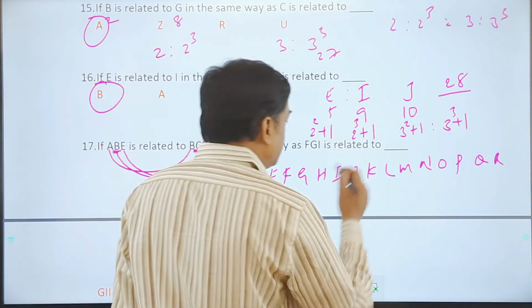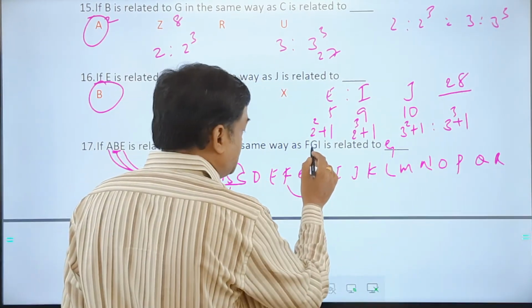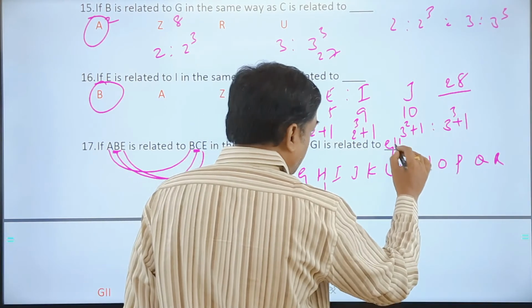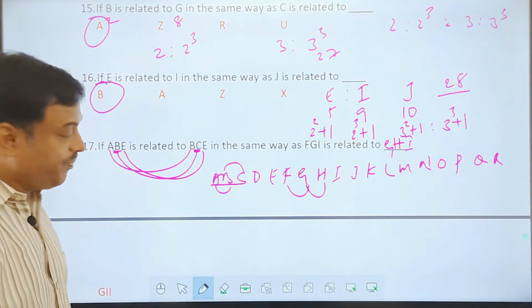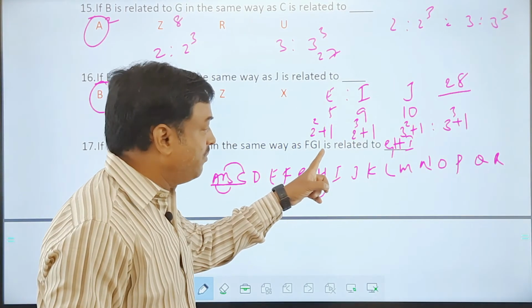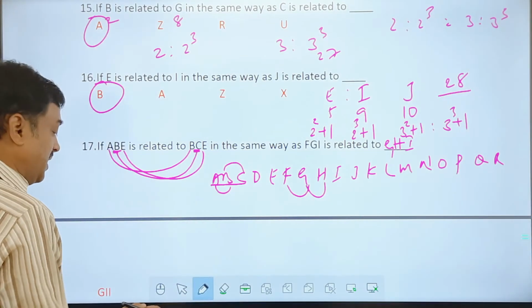So with the same logic, F should become G, and G should become H, followed by the vowel I. So I'll take it as I. G is followed by the vowel I, and H followed by a vowel is also I. In that way the logic runs here.